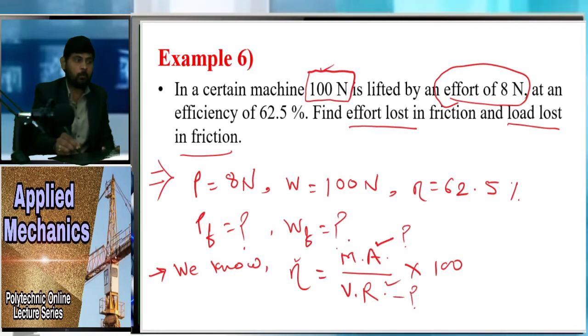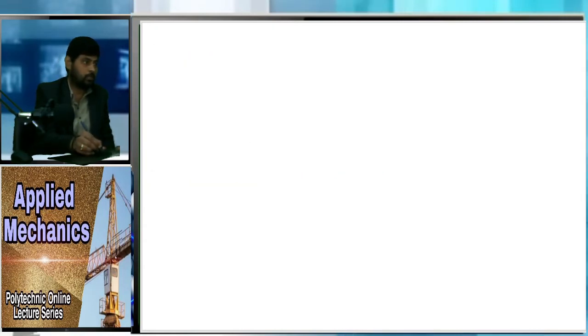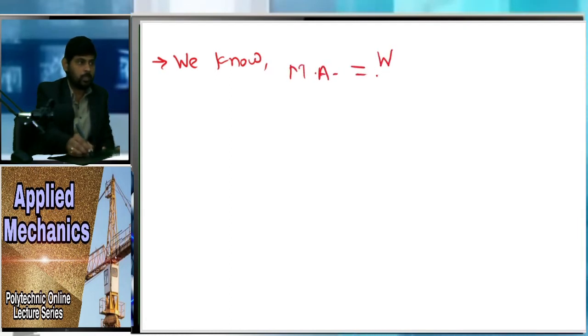So first we have to find the mechanical advantage. What is the mechanical advantage? That is W upon P, that is load upon effort.